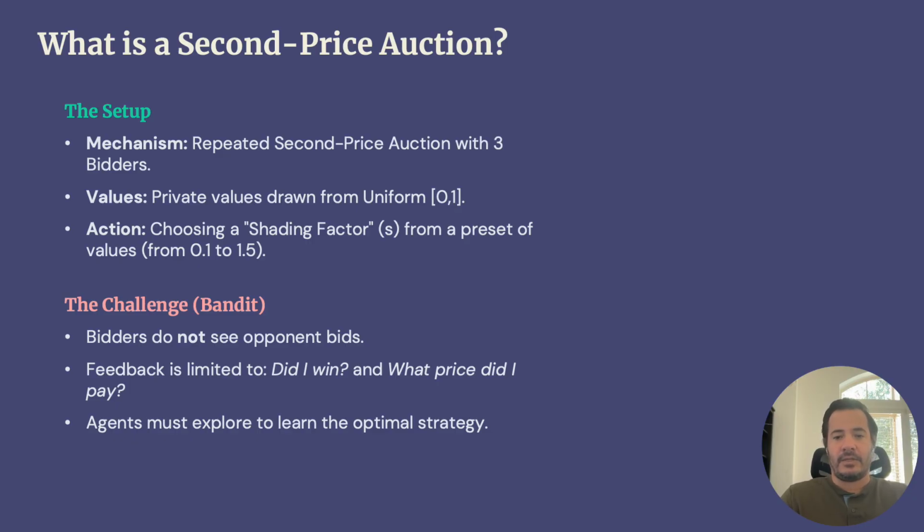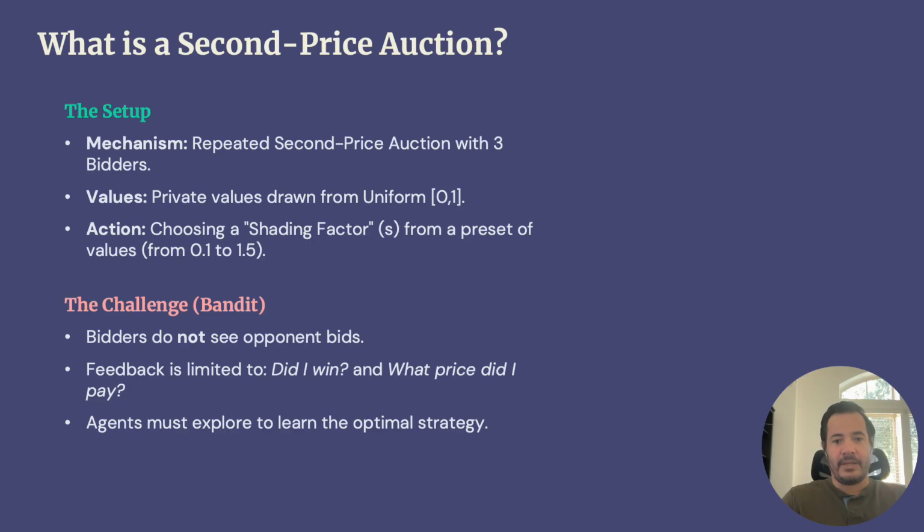If I allowed the agents to see everyone's bid, this project would be trivial and they would simply calculate the optimal bid and win immediately. That's why I use bandit feedback to hide that information and force them to learn. To formulate this as a multi-armed bandit, I define the shading factor in discrete steps of 0.1 from 0 to 1.5. This creates 16 distinct choices that the algorithm can pull in each round to test which one works best.